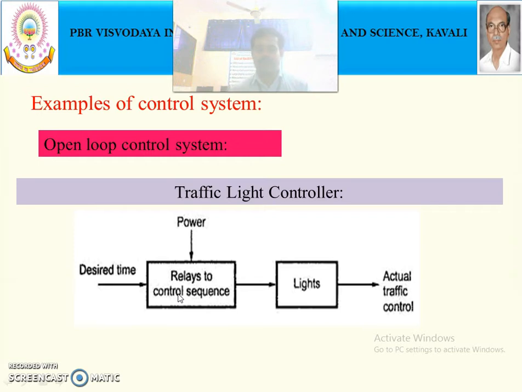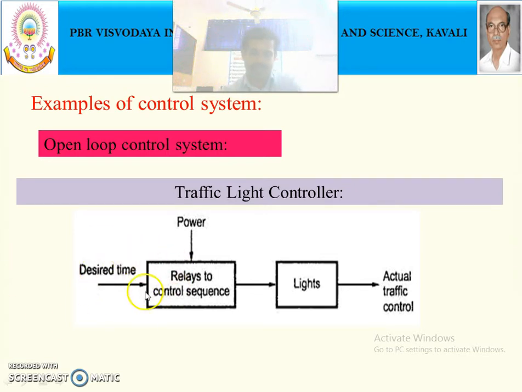Depending upon the time we have set, the relays will be opening and making the green light glow from red. So it is an open loop control system. Here we are not providing any feedback, just the information stored in the microprocessor or microcontroller. It will be operating, opening the relays, and the relay will be enabling the particular lights.